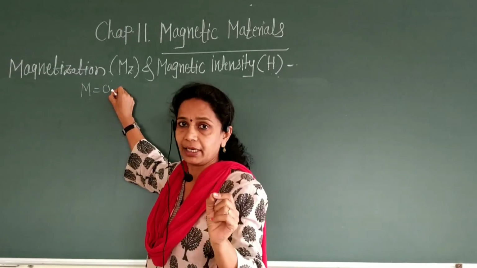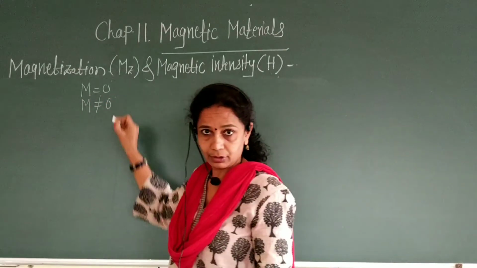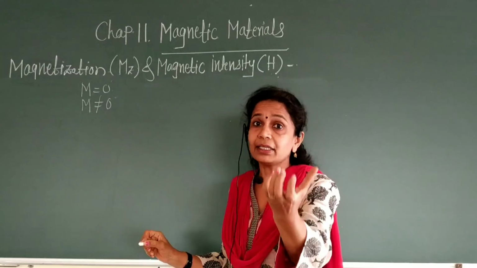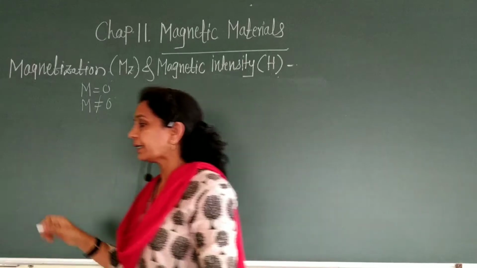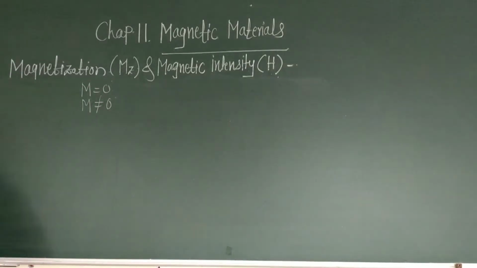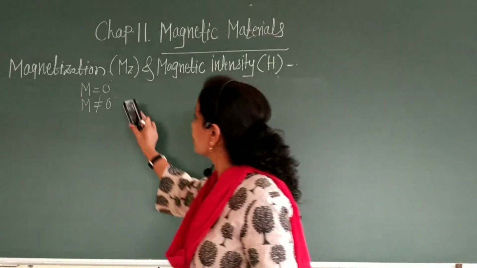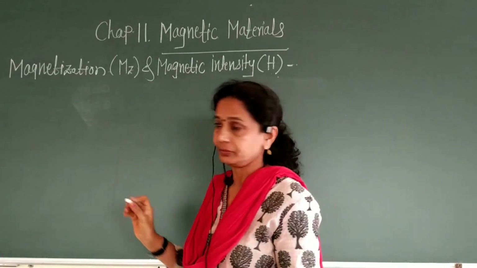But for some materials, M is not equal to 0. These materials have some net magnetic dipole moment. Therefore, the net magnetic dipole moment per unit volume of the substance is called magnetization.